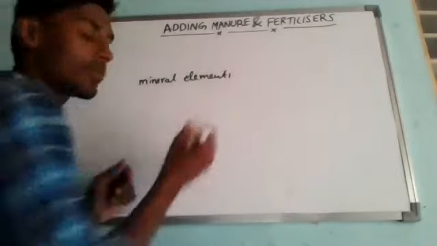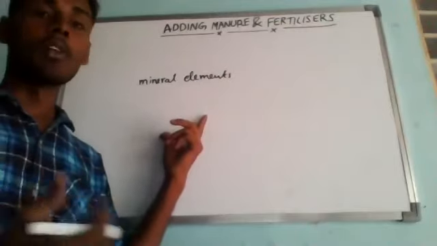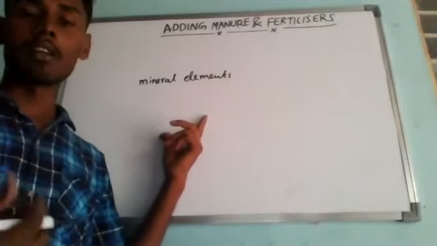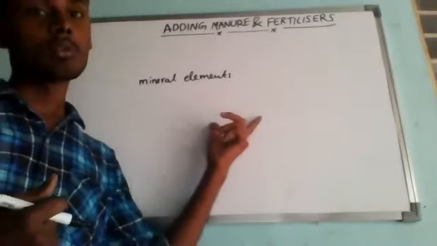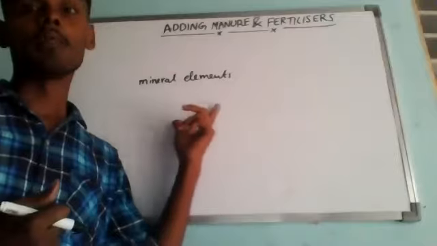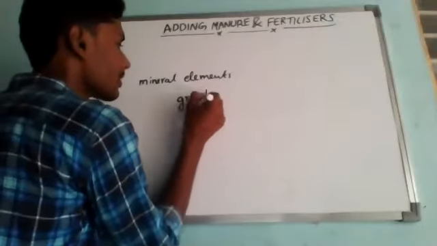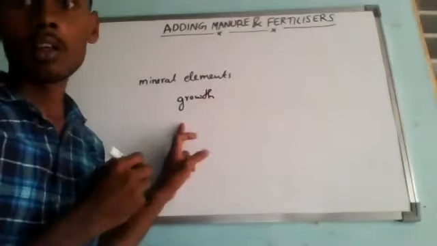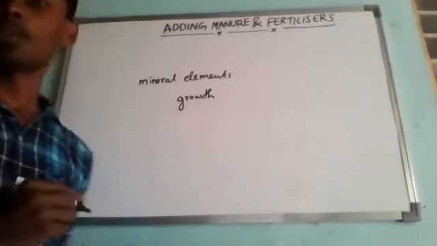Like humans, if they want to grow healthy, they need to take vitamins, nutrients, proper food, water and all. Like that, plants also need a number of mineral elements for their growth, which they get from the soil through their roots.